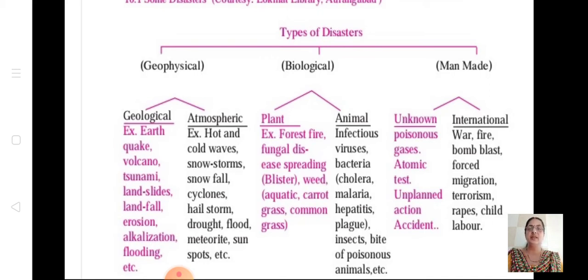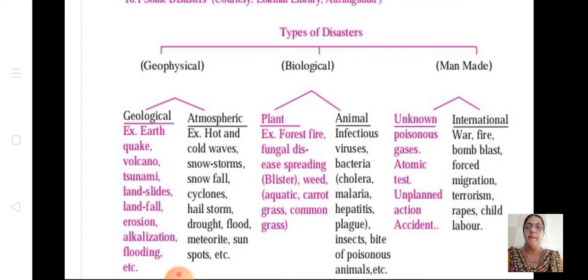The infections due to virus and bacteria are biological animal things. And any epidemics, if one area is affected by a disease like malaria or cholera, this is also a disaster which affects the people. That comes under biological, under animal.